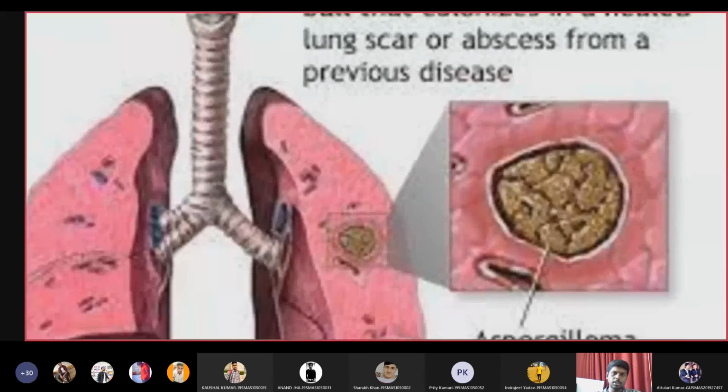It will create cavities within the lung tissue and embed within these cavities, resulting in severe lung failure. So these are the three lung conditions caused by Aspergillus. It will cause Aspergillus asthma. It will cause bronchopulmonary aspergillosis, where the Aspergillus will block the bronchioles of the lung. And it will also cause aspergilloma, a condition where it will cause cavities and embed itself into the lung tissue.